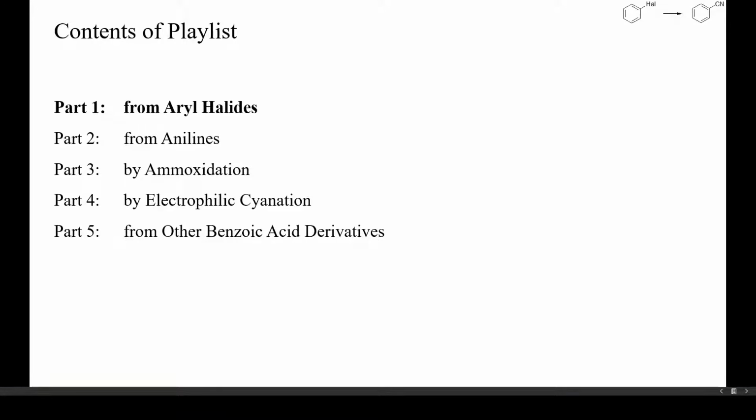formation of diazonium salts. Ammoxidation of methylarenes, benzylic alcohols, amines and chlorides will be discussed in part 3, and part 4 is about the electrophilic cyanation of unsubstituted arenes. Finally, in the last video, I'll show you some strategies for the conversion of carboxylic acid derivatives into nitriles, for instance trihalomethylarenes, benzoic acids, amides or esters.